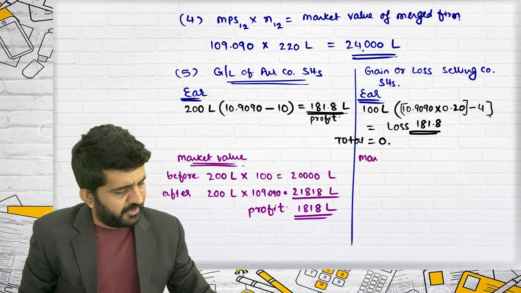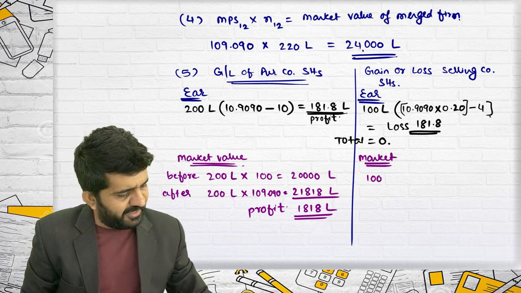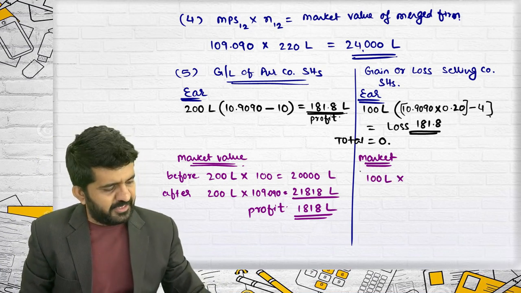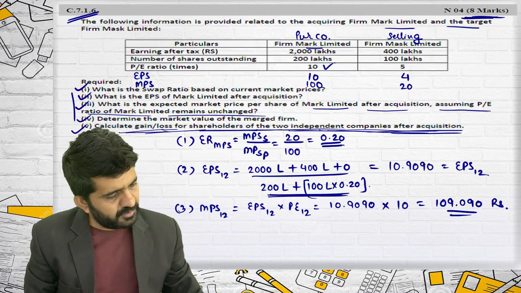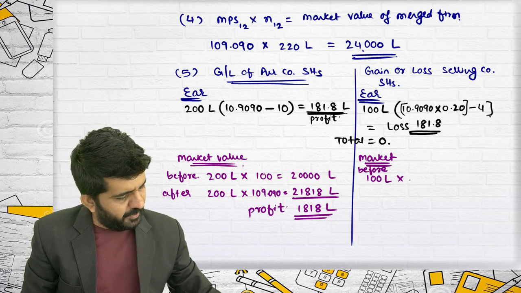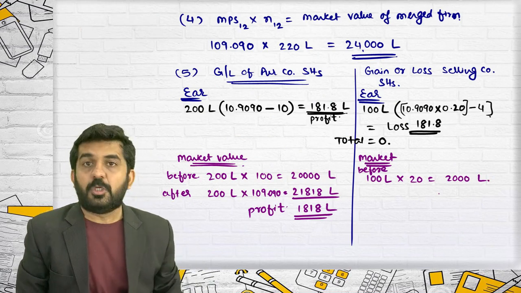In terms of market value, selling company, how many shares were they having? 100 lakhs. What was their market value before? Market price was 2,000 lakhs.